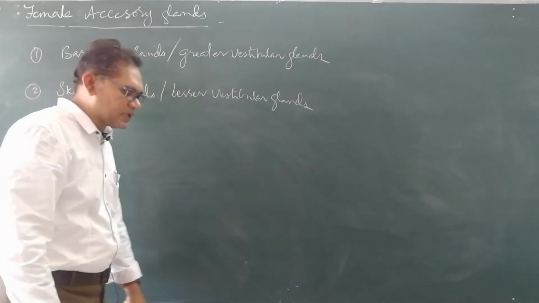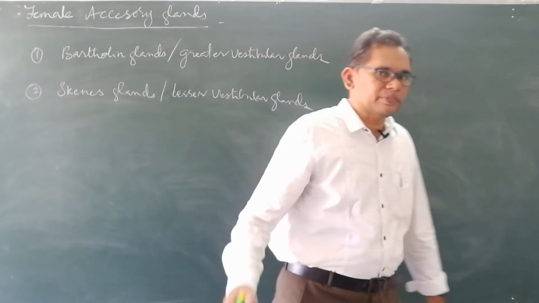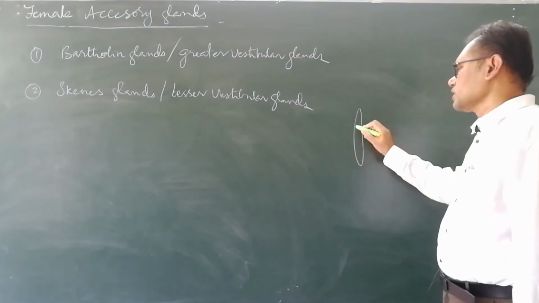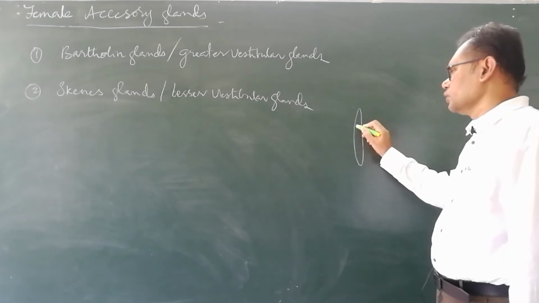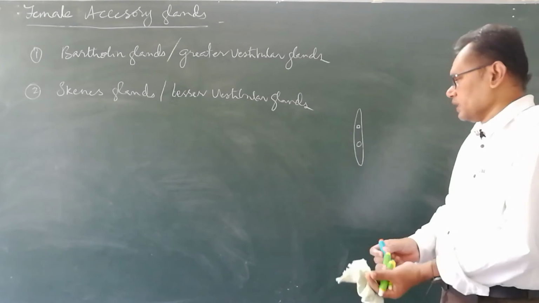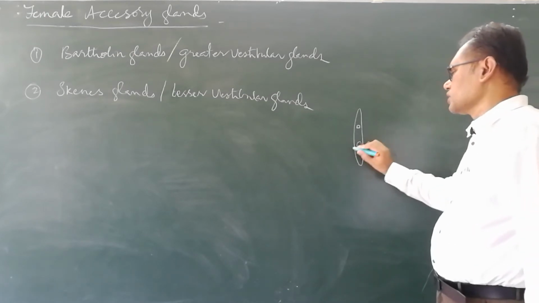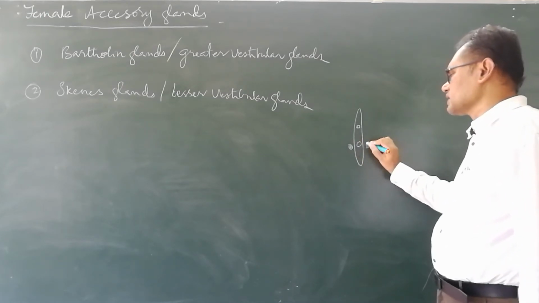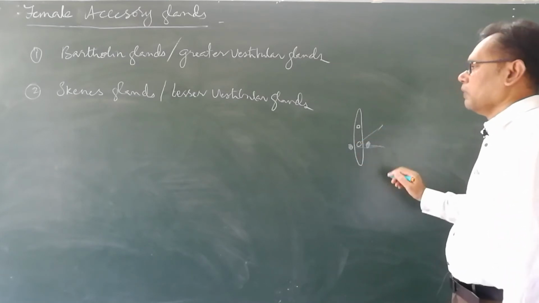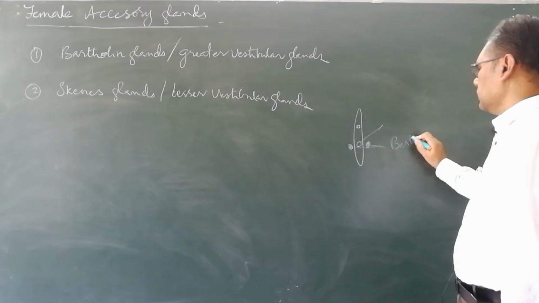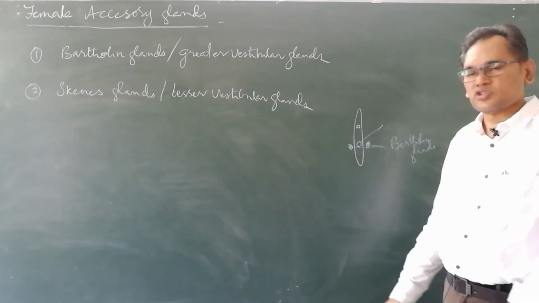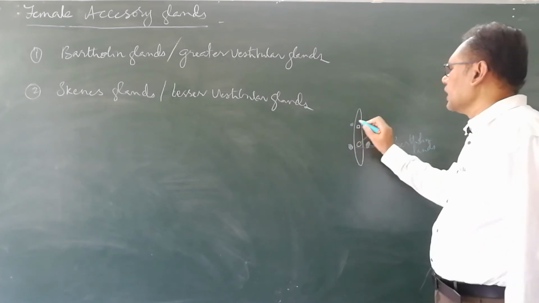Now Bartholin glands are present where previously we have mentioned. Now this is the vestibule. This is the urethral orifice. This is the vaginal orifice. Now these are the greater vestibular glands present on either side of the vaginal orifice. These are the Bartholin glands.